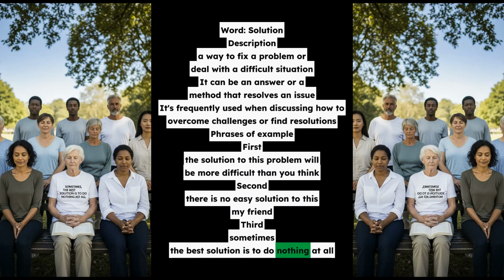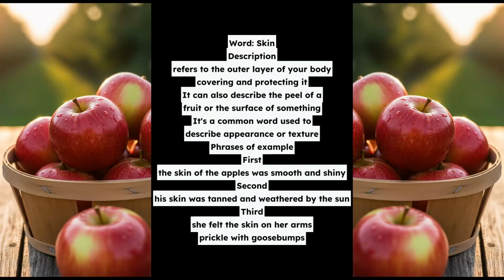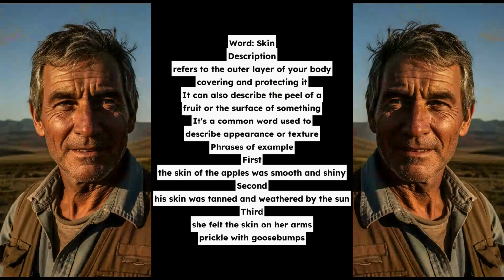Phrases of example. First, the skin of the apples was smooth and shiny. Second, his skin was tanned and weathered by the sun. Third, she felt the skin on her arms prickle with goosebumps.